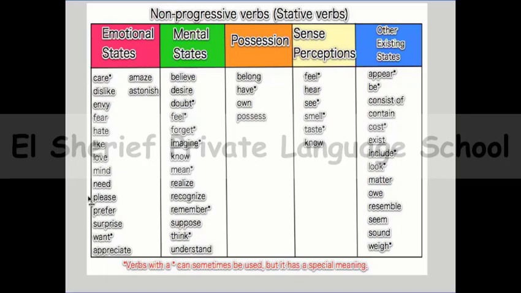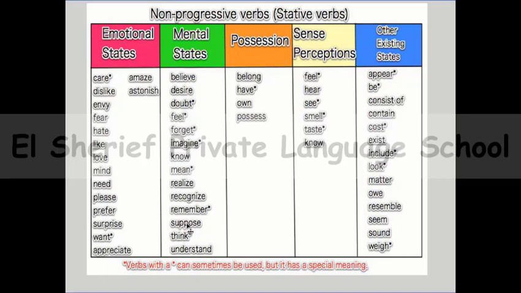All of these verbs are emotional. So remember that a lot of emotional verbs are stative verbs. And we have mental verbs like believe, feel, imagine, know, understand, think.